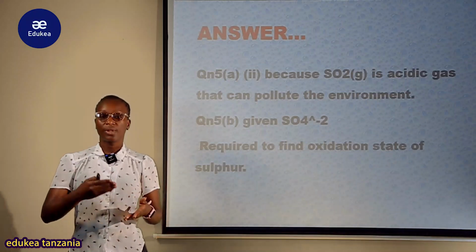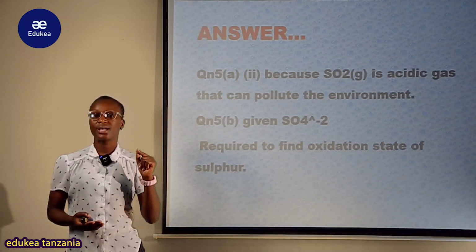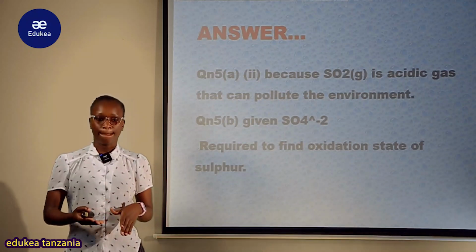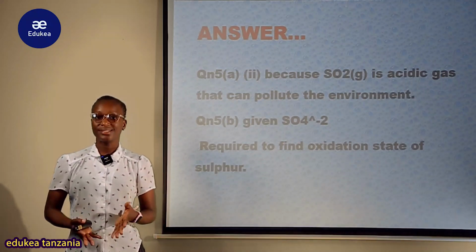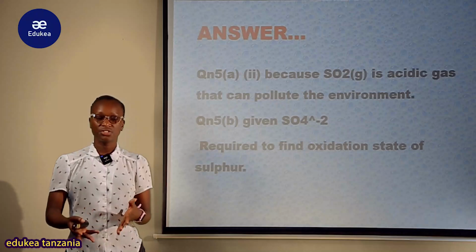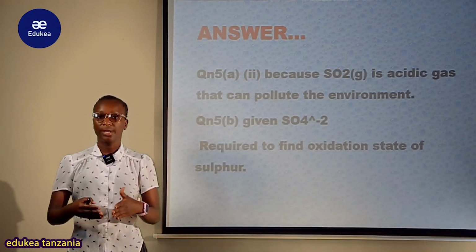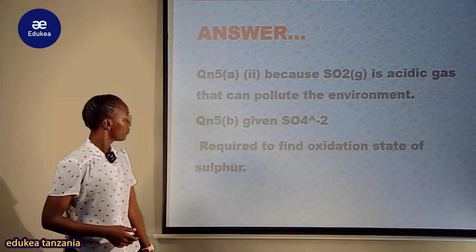How? Through air pollution, but also yenyewe inaweza react na rain ikasababisha acidic rain, after there ikaenda affect organism and soil in general. Therefore ndio maana ya kwamba hairuhusiwi ku escape in the atmosphere from nowhere.